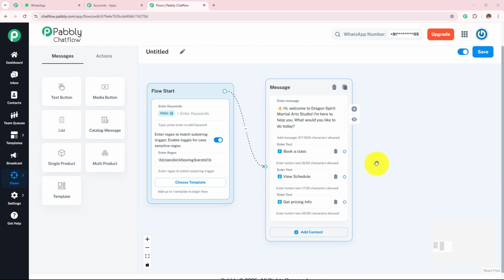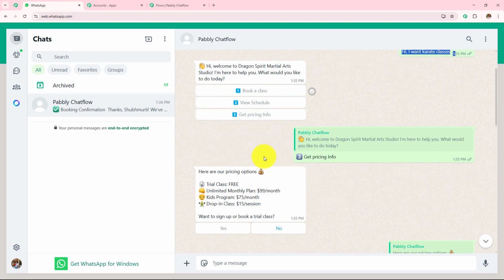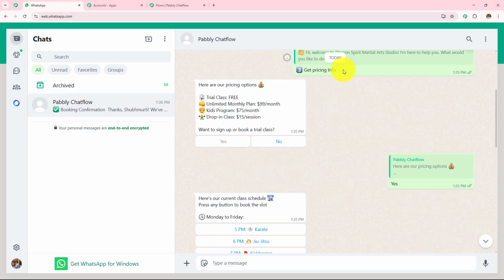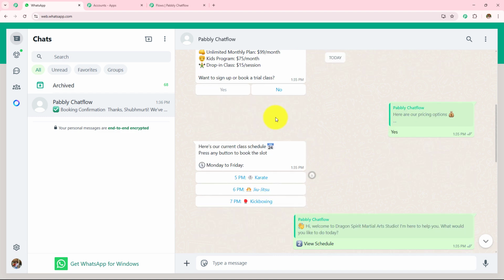Now what I'm going to do, I'm going to add messages for each of these 3 buttons. I'm going to ask them their name, and then I'm going to schedule their booking according to the time slot which they select. Like in the message here, you can see that when they click on this get pricing info, I gave them the pricing info, and then if they want to book a trial, they will click on this yes.